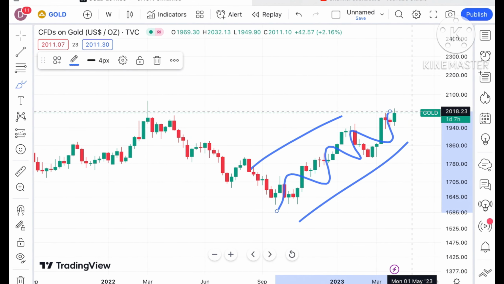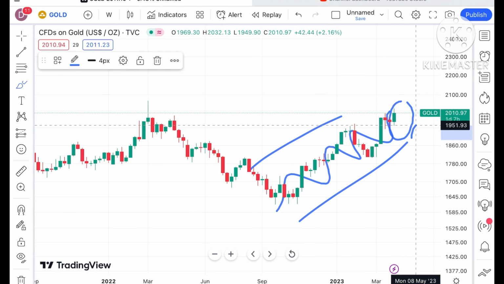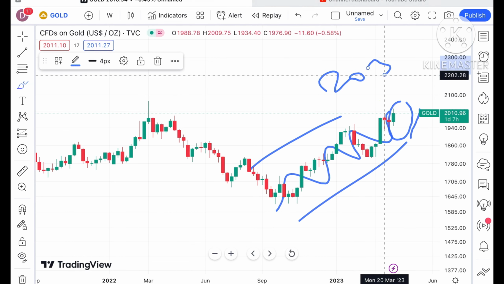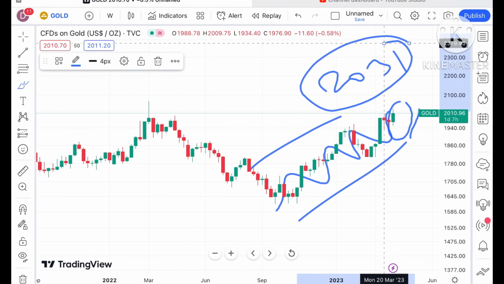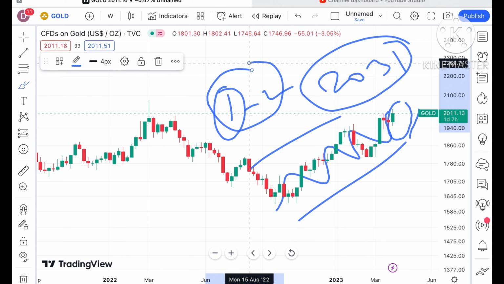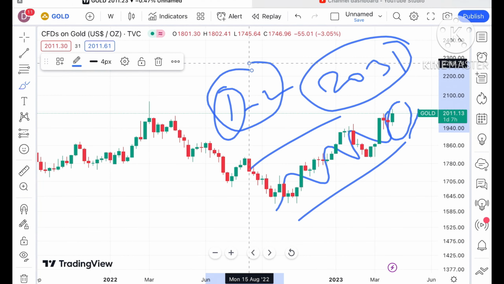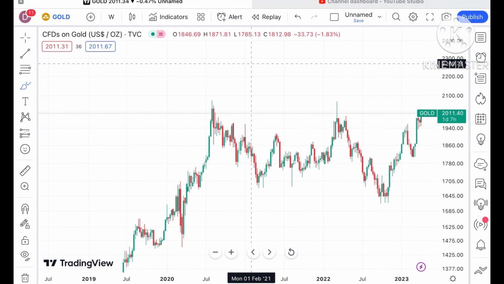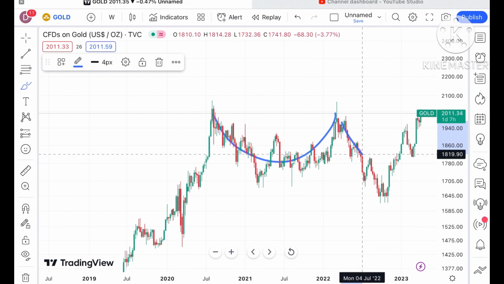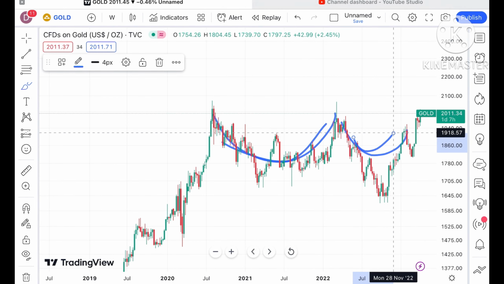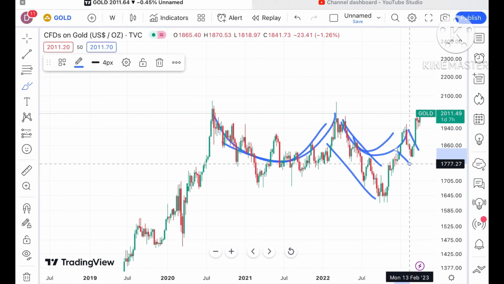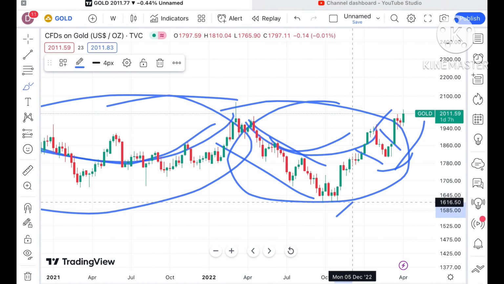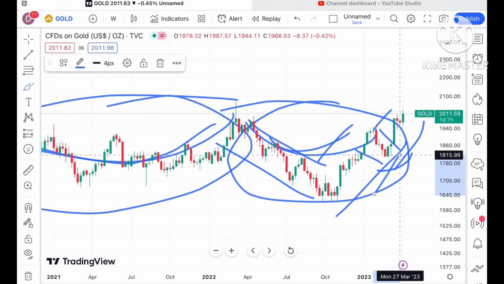For this particular week we have seen a sharp upside, with a low of around 1945 and a high of around $2031. In one or two days there was huge volatility in the price of gold, and the upside and downside were very high. The second pattern to look at is that the same pattern is forming here also. After a downfall, a cup pattern is forming in both trends, so the probability was very high. I have already explained that it can go further upside.